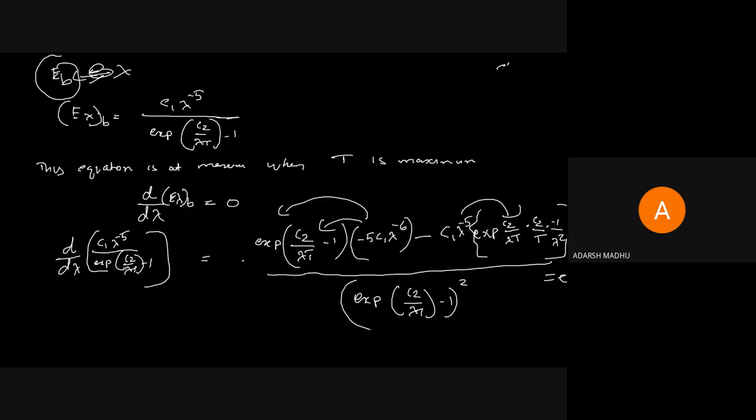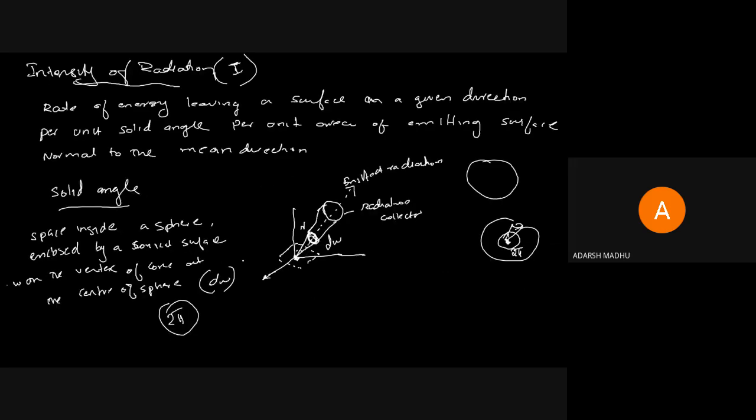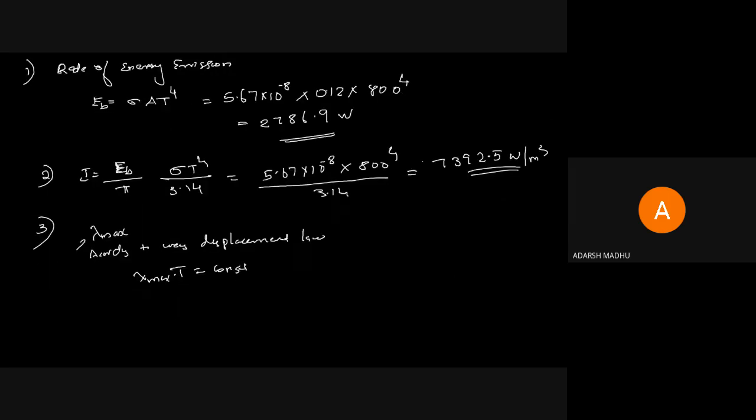Lambda max into T has a value of 2898 micrometer Kelvin.